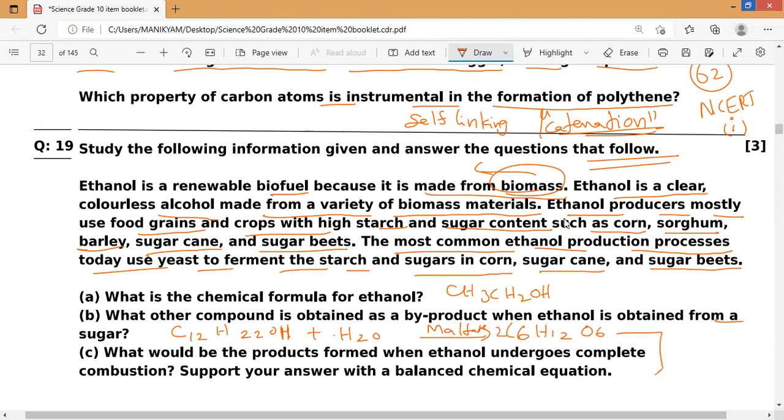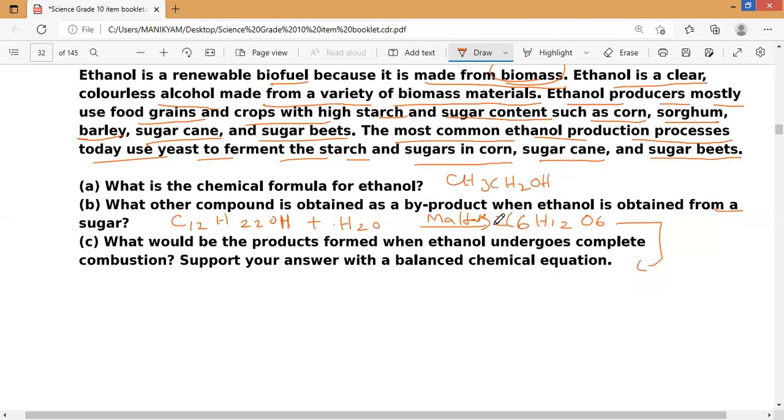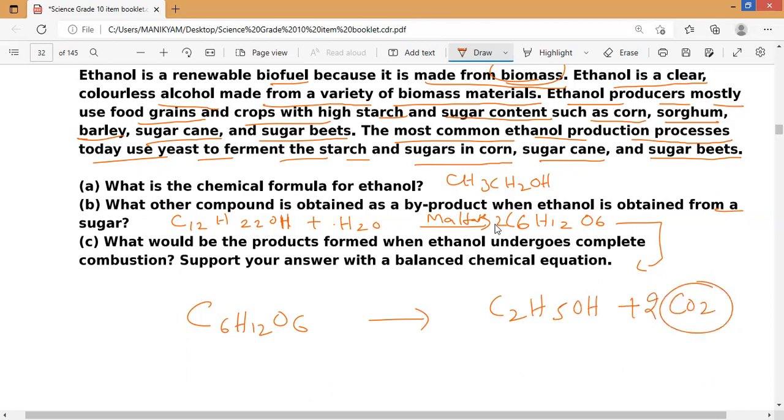Now this one again undergoes fermentation. So C6H12O6, glucose, will produce C2H5OH plus carbon dioxide. That is the reaction. It is there on page number 73 in NCERT, the production from molasses. You can check it. The equation is not there, so you can learn it.